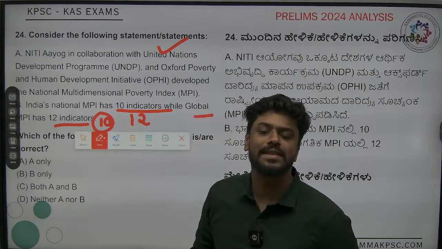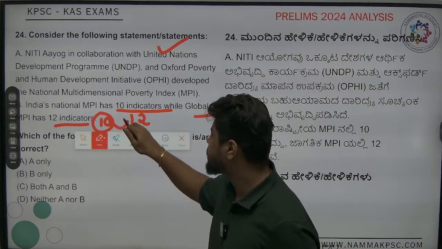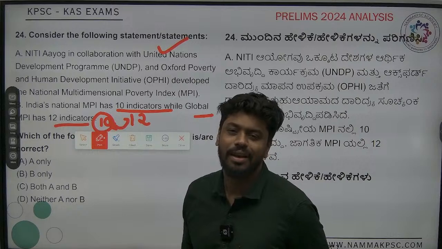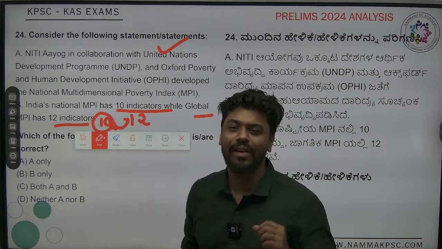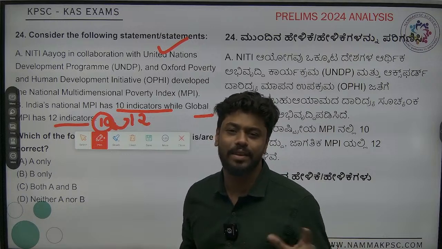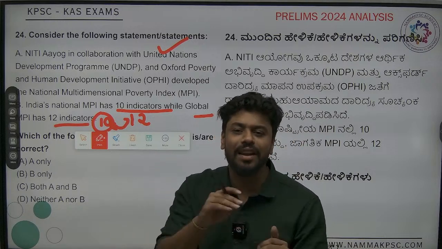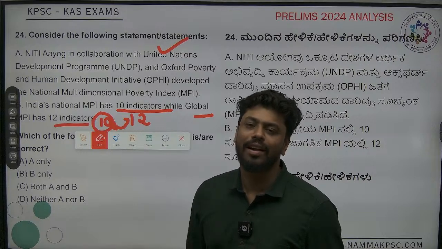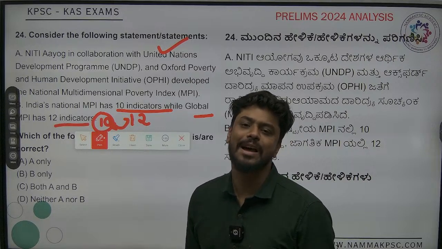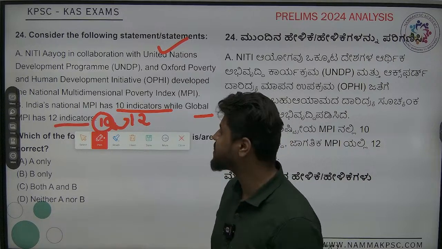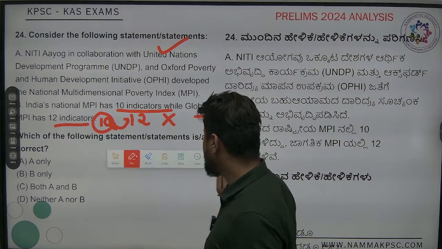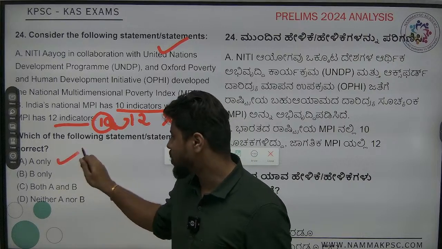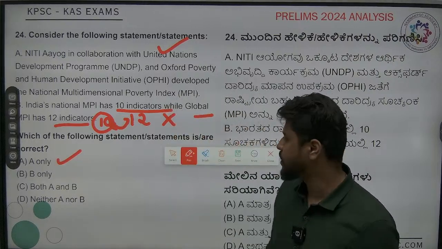So what KPSC has cleverly done is interchange these numbers. Usually what happens is we keep remembering with pictographic memory, we keep seeing national MPI 10, 12. So we see that 10 and 12 are there, and we are likely to put a tick here. This is what should not happen. This is the trap which KPSC has laid for us. So this statement is wrong. They are asking for the correct statement, so the answer for this is A only.